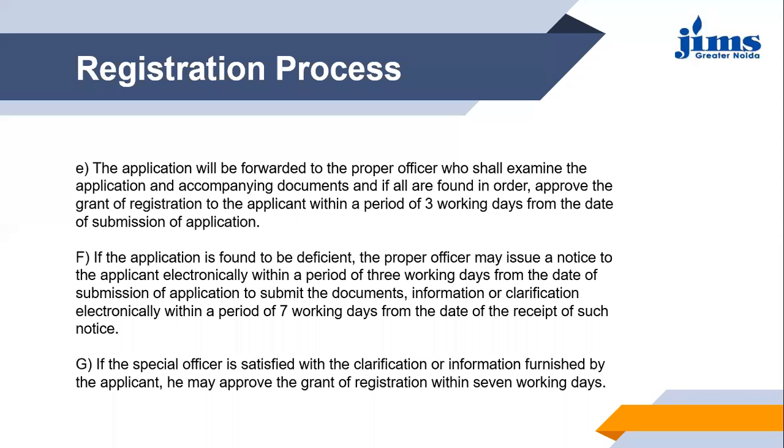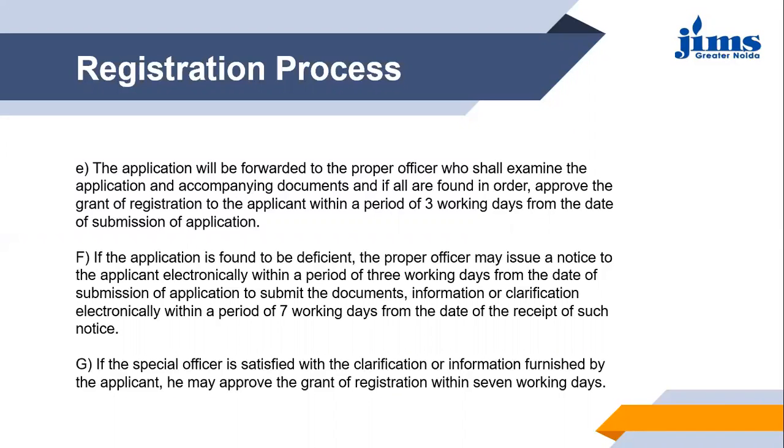Then moving ahead, once the GST authorities get this application, they will forward it to the proper officer. Proper officer means some officer from the GST office will be allotted your particular application. After that, it becomes the responsibility of the proper officer to examine the whole application, and to study all the documents attached with it.